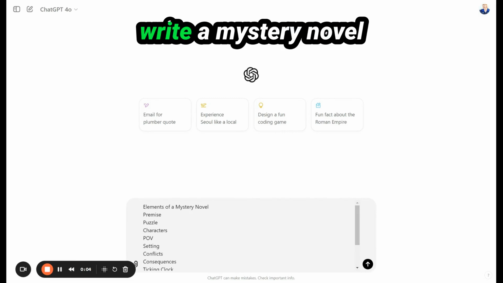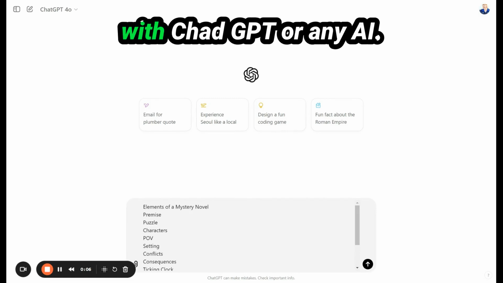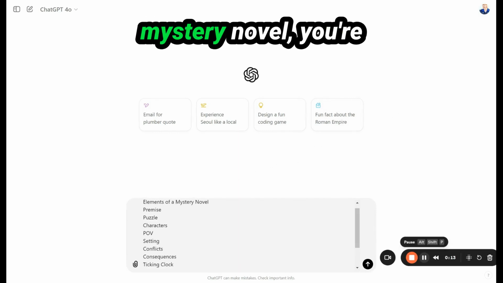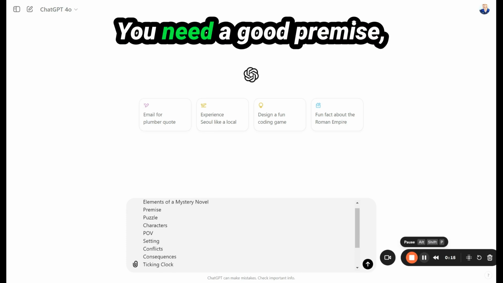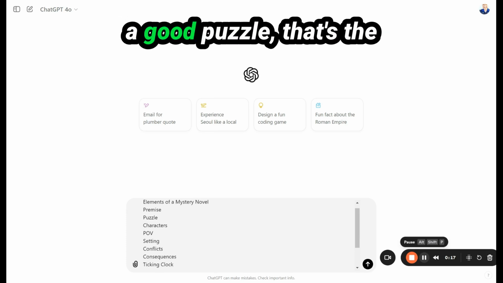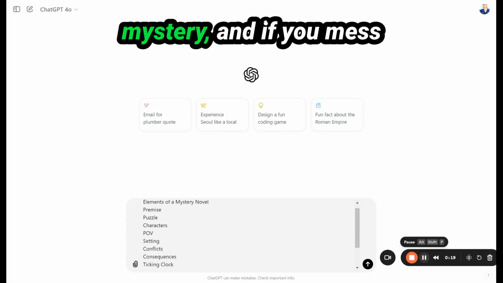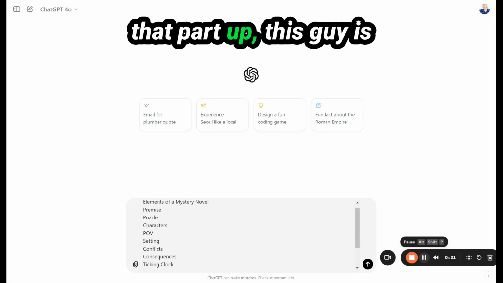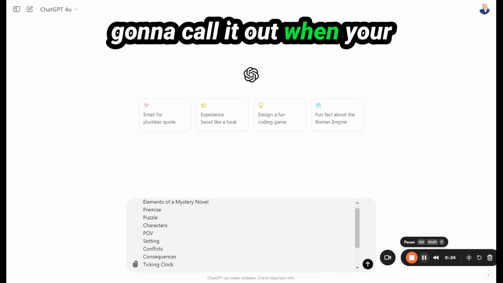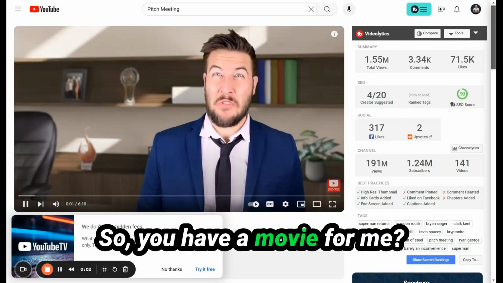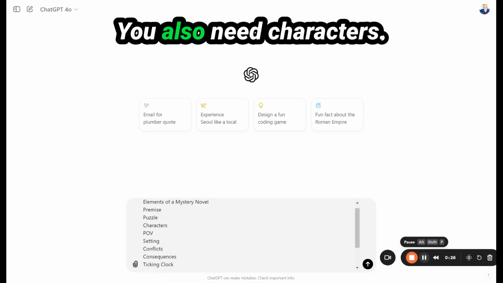Let's talk about how to write a mystery novel with ChatGPT or any AI. Now, for me, to write a mystery novel, you're going to need a few things. You need a good premise, a good puzzle, that's the mystery. And if you mess that part up, this guy is going to call it out when your book becomes a movie. So, you have a movie for me? Yes, sir, I do.